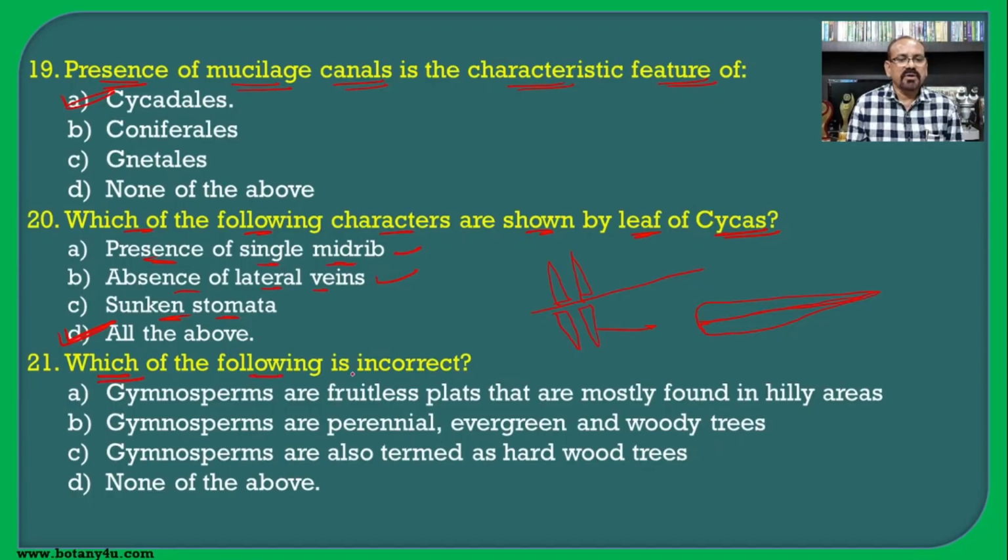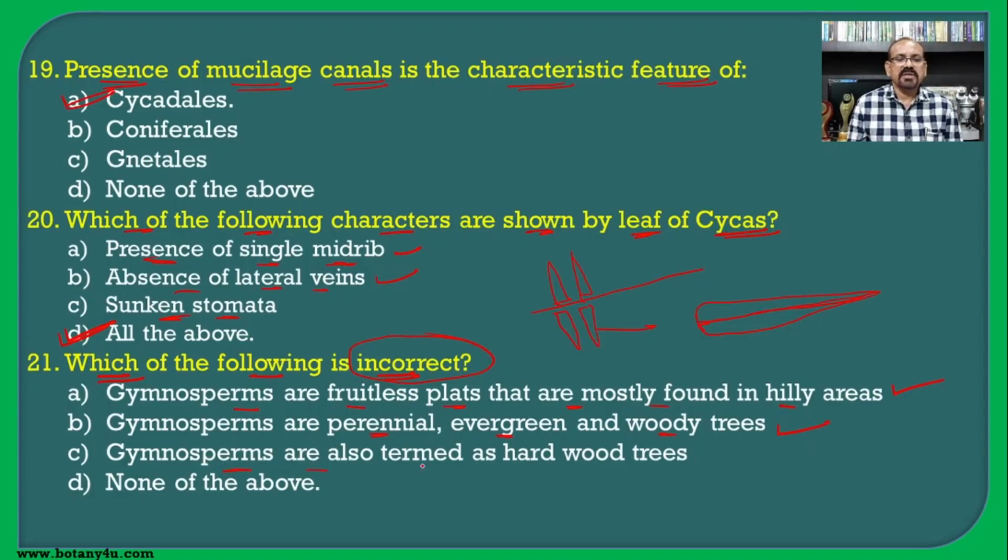Then which of the following is incorrect? We have to find out the incorrect one. Gymnosperms are fruitless plants that are mostly found in the hilly areas. It is the correct one. Then gymnosperms are perennial, evergreen and woody trees. This is also the correct one.